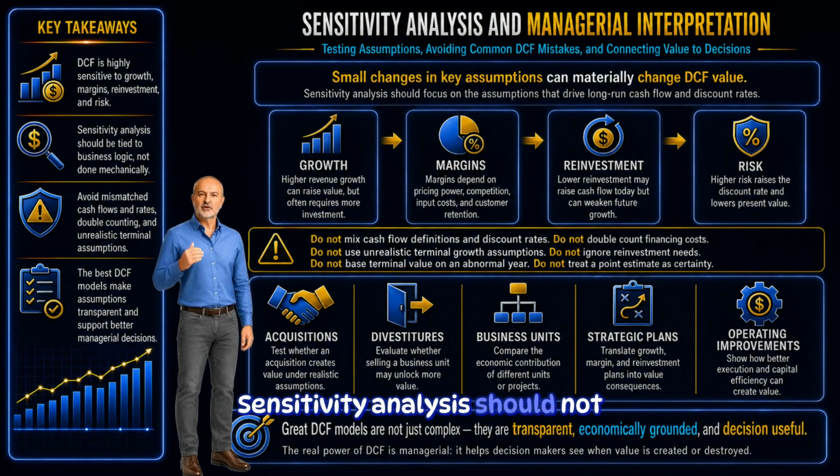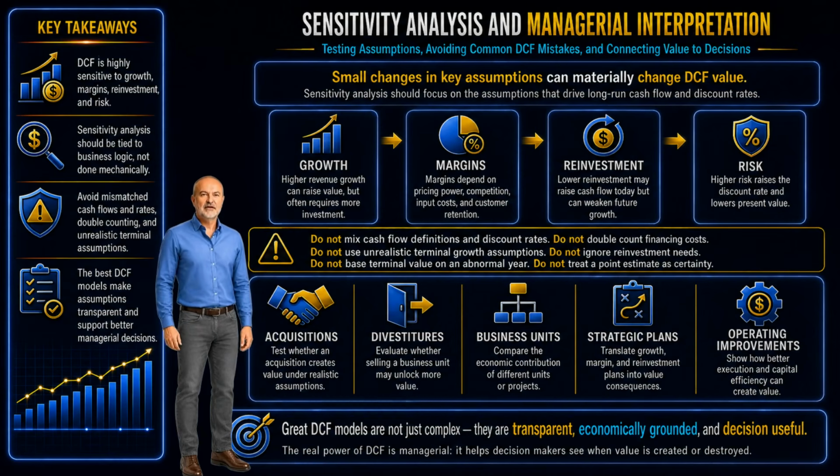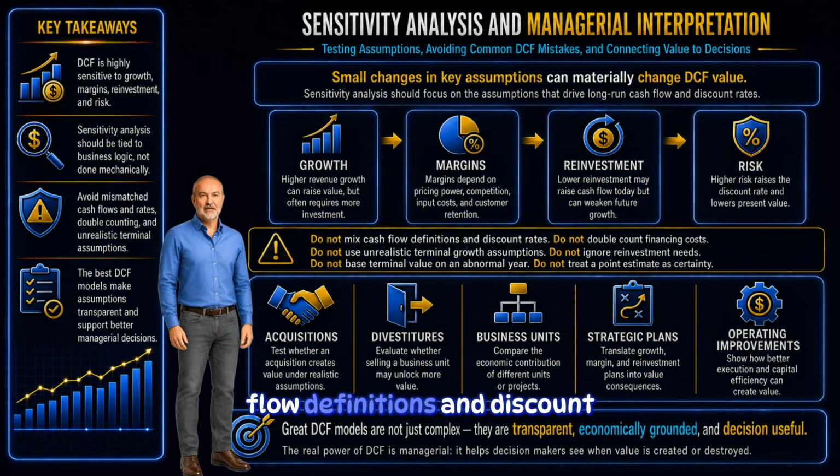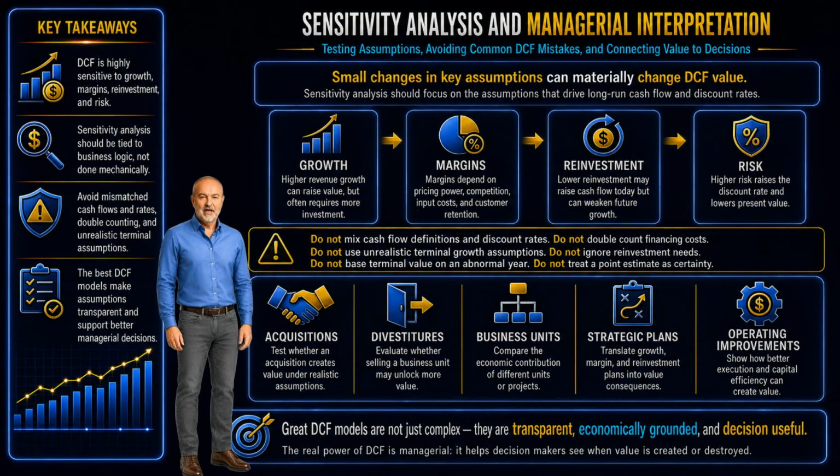Sensitivity analysis should not be a mechanical exercise. It should be tied to business logic. Now consider common mistakes. Do not mix cash flow definitions and discount rates. Do not double count financing costs. Do not use unrealistic terminal growth assumptions. Do not ignore reinvestment needs. Do not base terminal value on an abnormal year. And do not treat a point estimate as certainty.